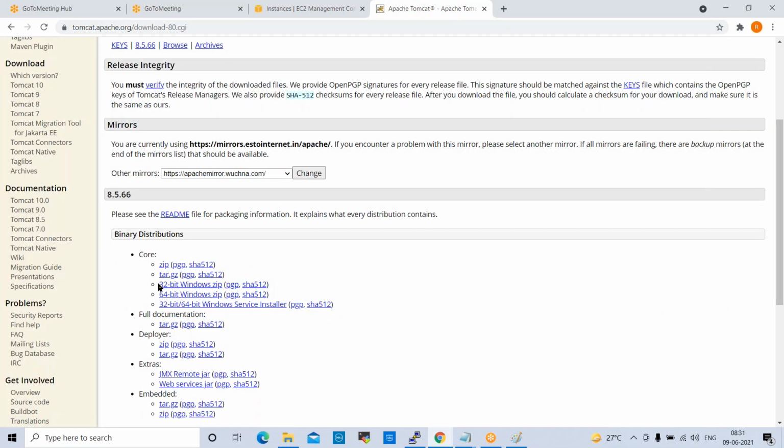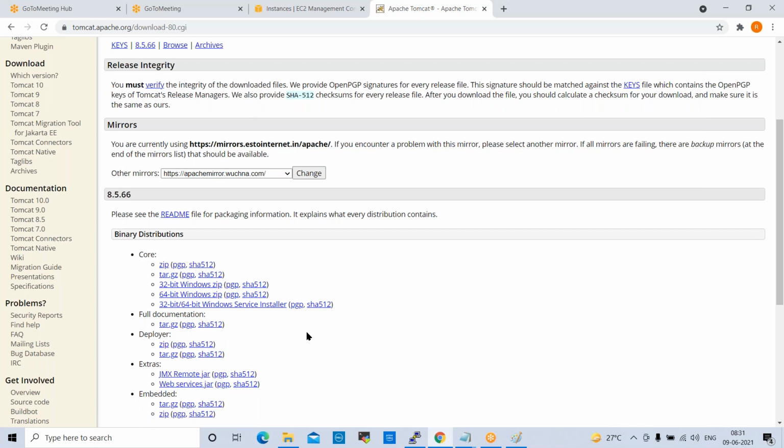So the tar file. Normally when you want to download any file in Windows, once you double click on it, it will be downloaded. But in a Linux machine, how can we download this?